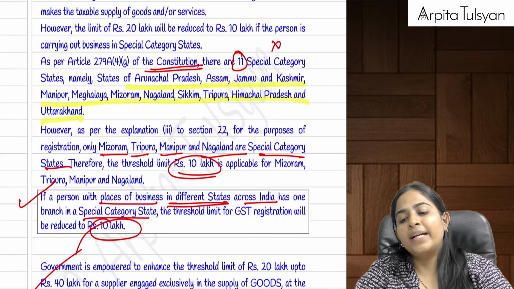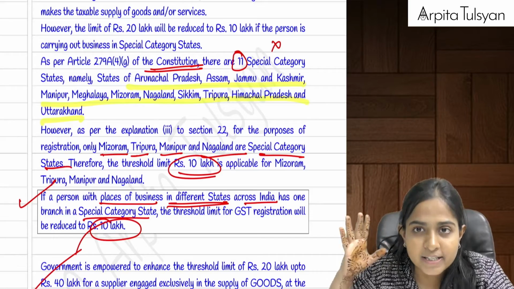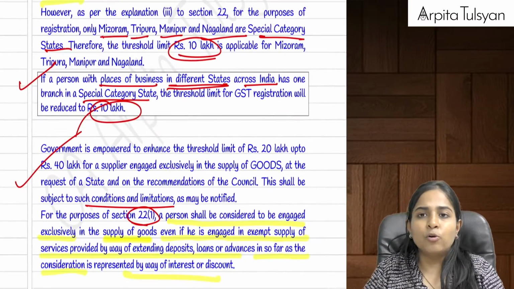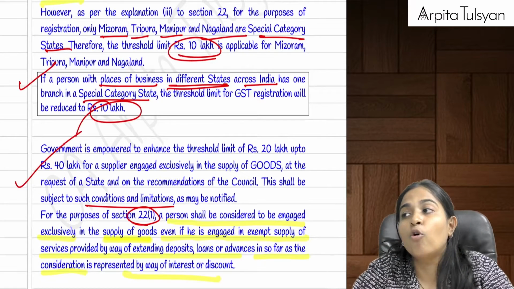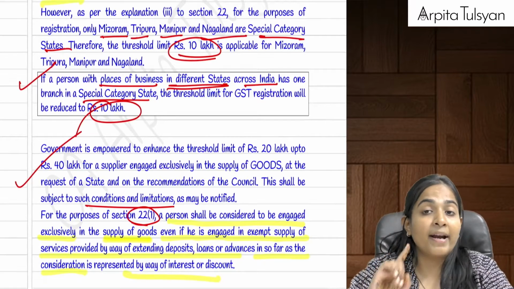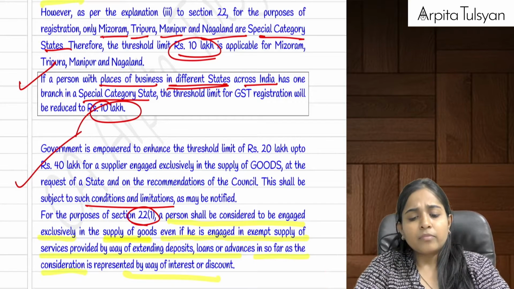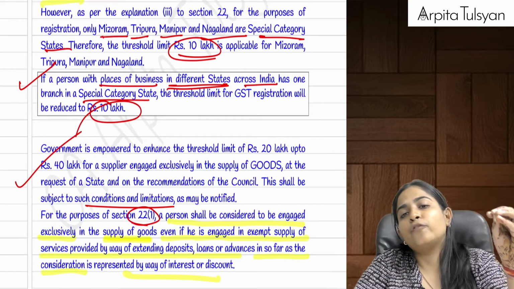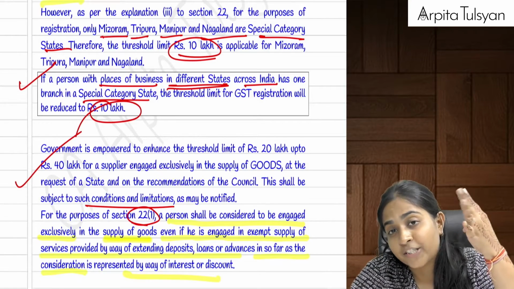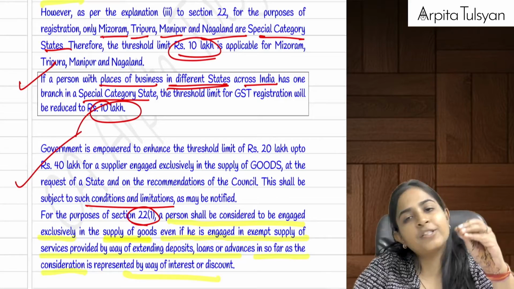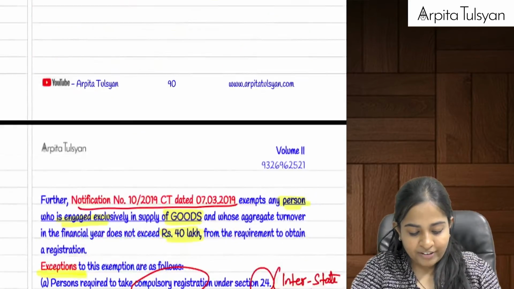Then the government came up with an exemption and said that if you are providing only goods, then instead of 20 lakhs, your limit can go up to 40 lakhs. But provided I am providing only what? Only goods. In that case, instead of 20 lakhs, your limit will go to 40 lakhs. But if you are situated in those 4 states, the limit will still be 10 lakh rupees only. This is what we had studied.